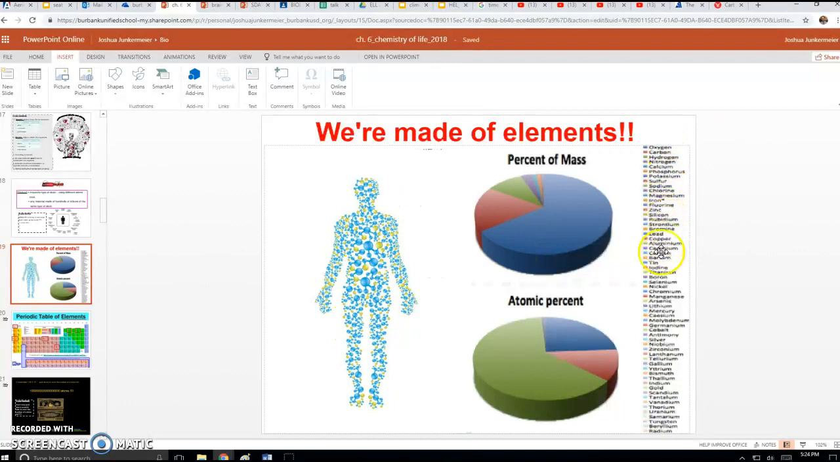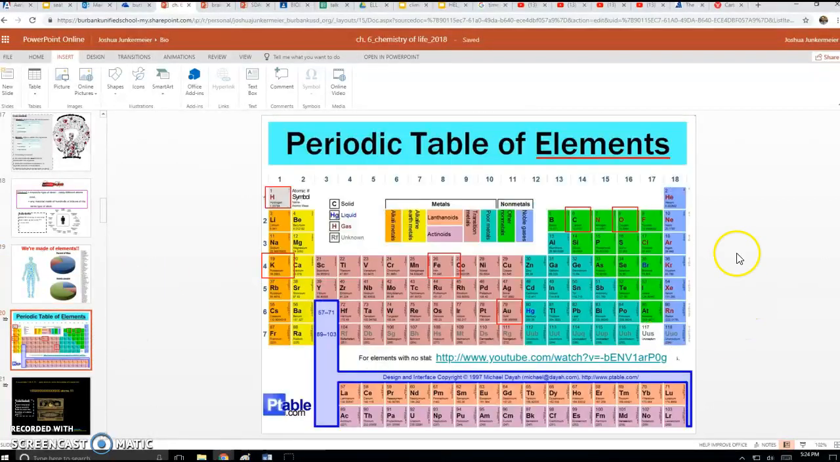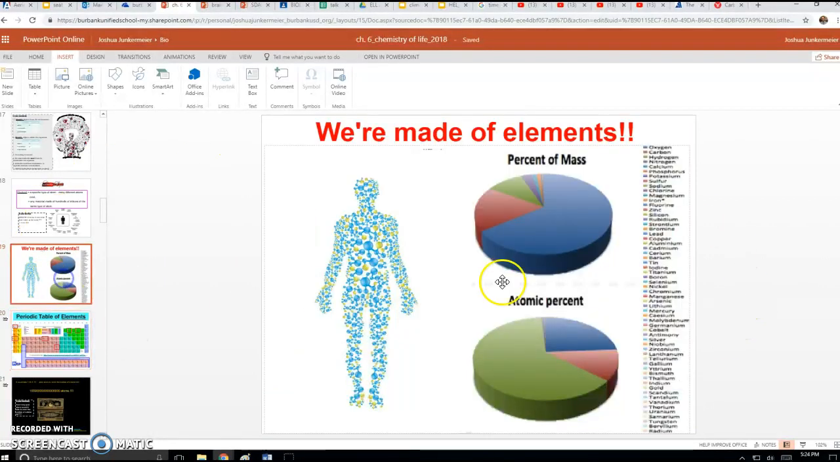But look at how long this list is. All these are different elements found on the periodic table. Look how many make us. There's a lot. Why don't you pause it and count it? I'll give you extra credit. How many elements does it take to build a human body? How many different types of atoms or elements make up our body?